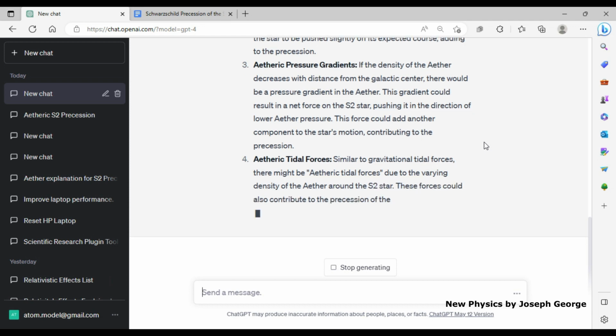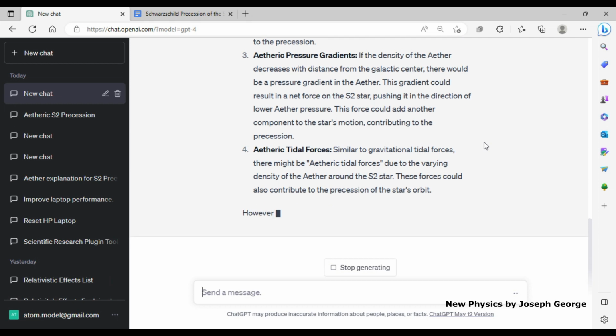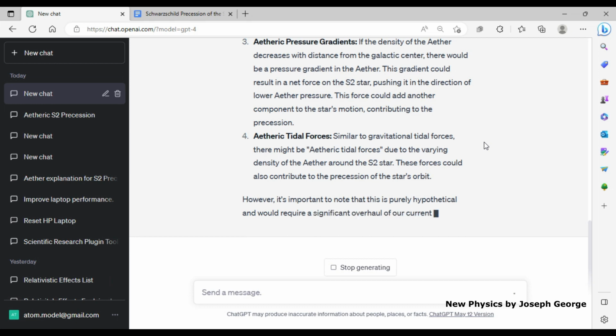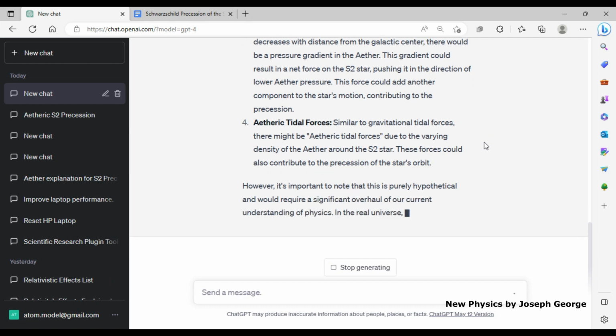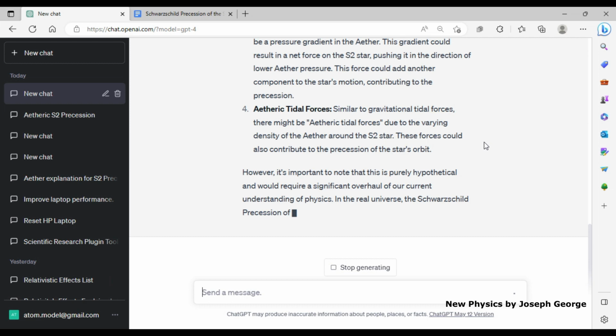Aetheric tidal forces. Similar to gravitational tidal forces, there might be aetheric tidal forces due to the varying density of the ether around the S2 star. These forces could also contribute to the precession of the star's orbit.